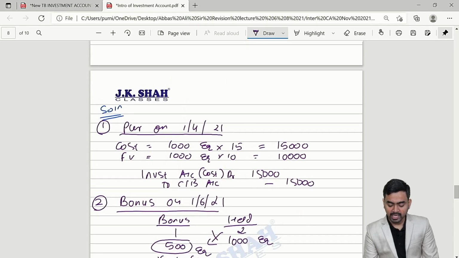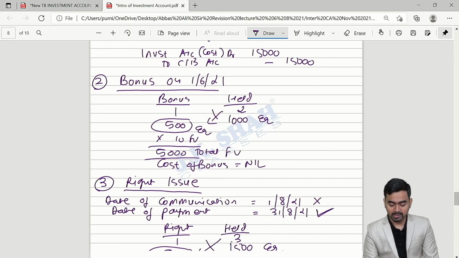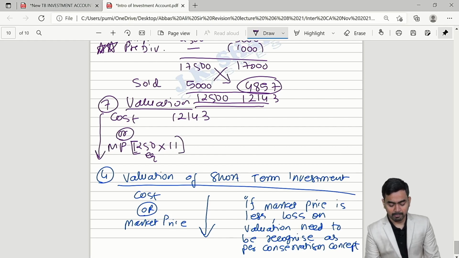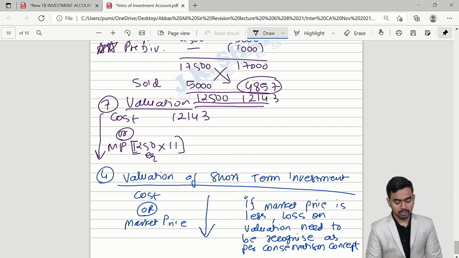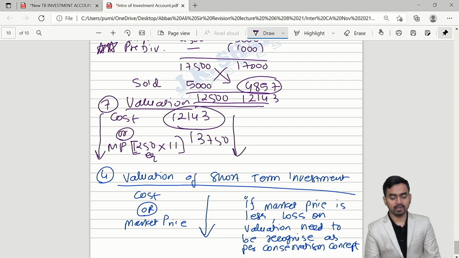Please check my example. 11 rupees is the market price. So here multiplied by market price 11. So 1250 into 11, it's 13,750. Whichever is lower, so it should be valued at cost.